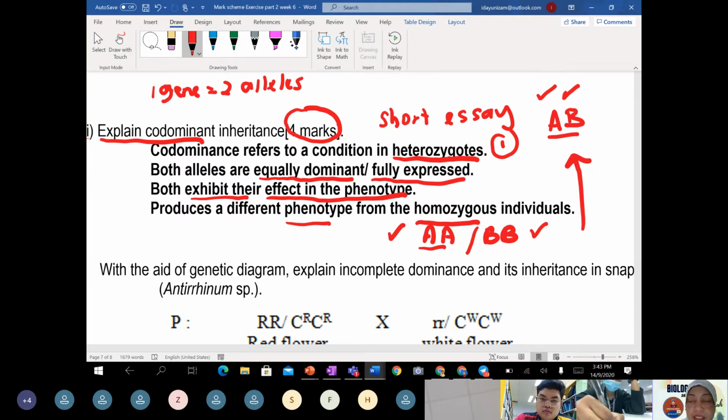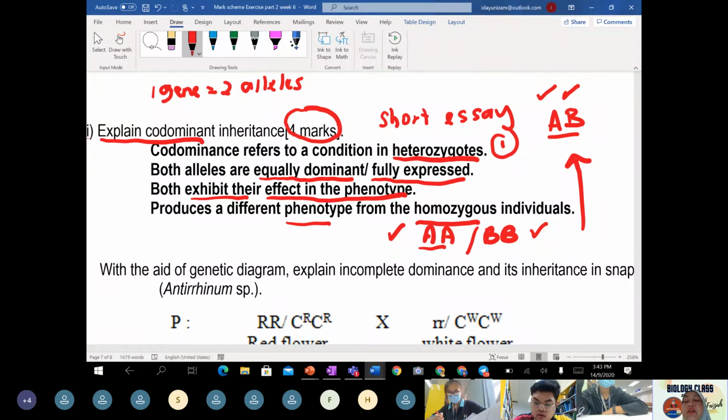But these two alleles, both alleles able to express their phenotype. While in monohybrid cross by Mendel, Mendel's first law mentioned only one dominant allele can express. So that is why this characteristic diverts from what Mendel mentioned. Okay, class.